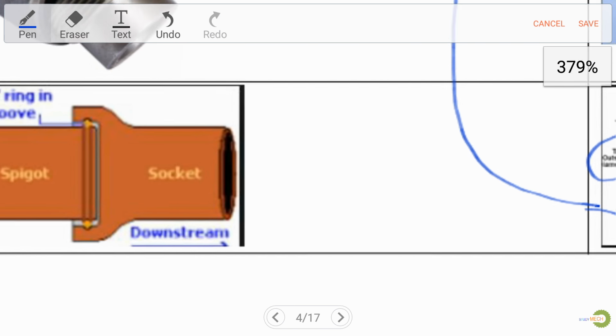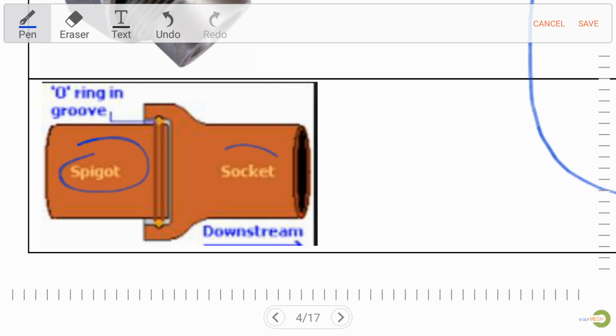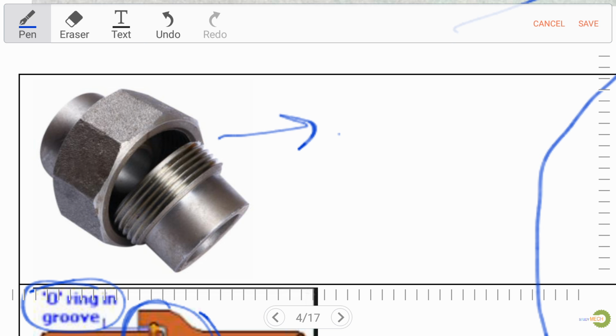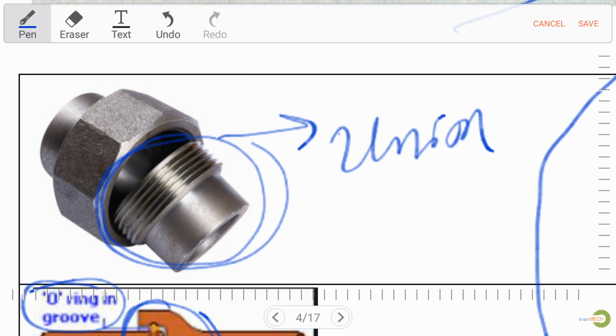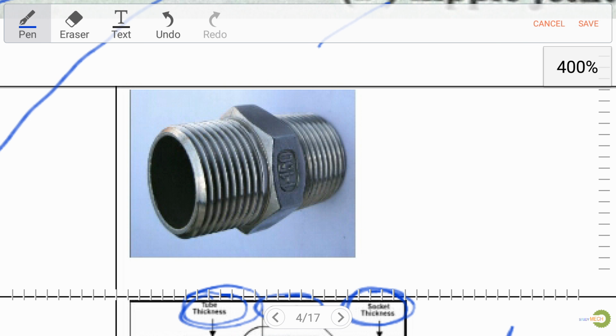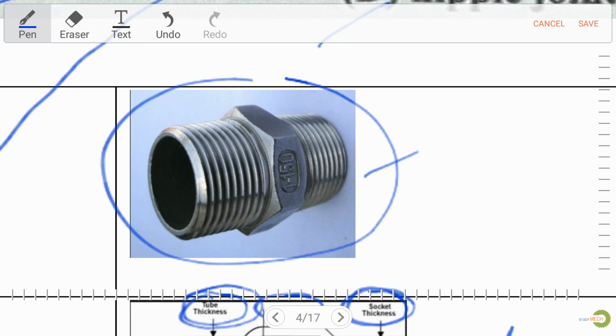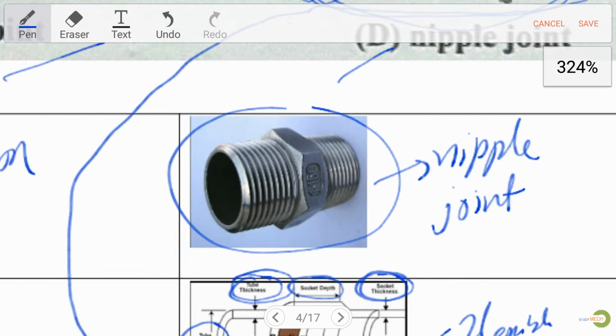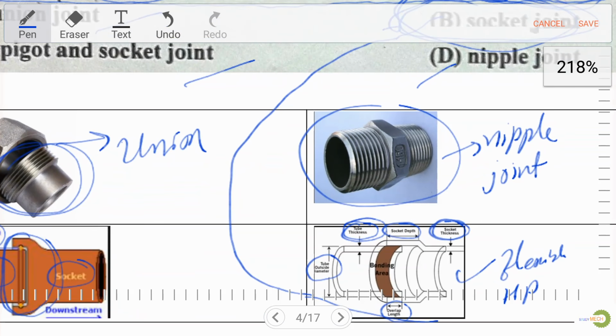Now let's discuss spigot and socket joint. As we can see in this figure, there is an O-ring, so it is easy to remember the spigot and socket joint. In the above figure, this is the example of a union joint, and the one on the right is a nipple joint. Don't confuse union joint and nipple joint, both have a difference. Okay, now let's move to the next details.